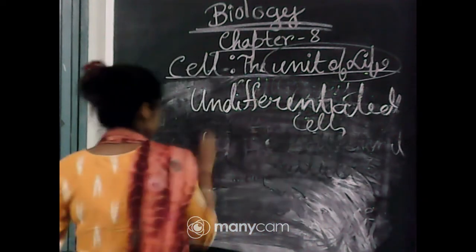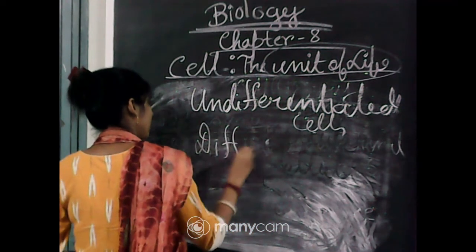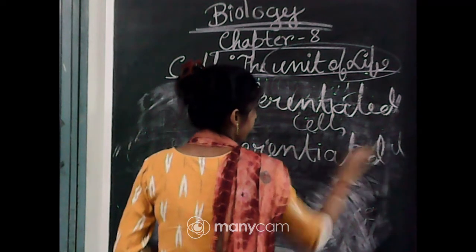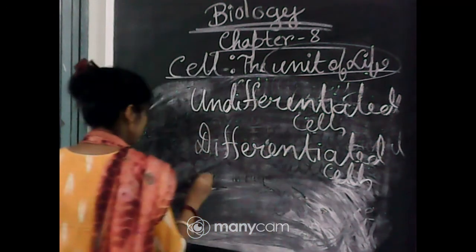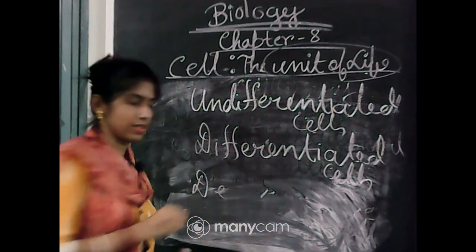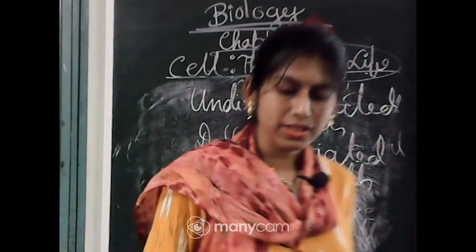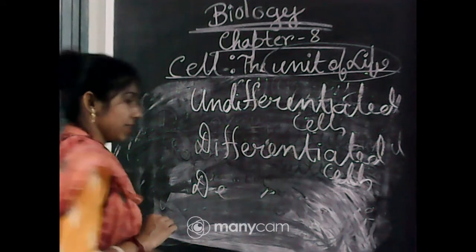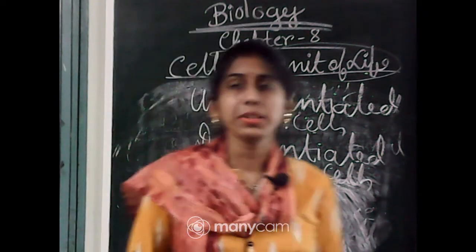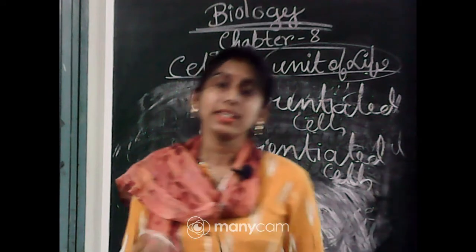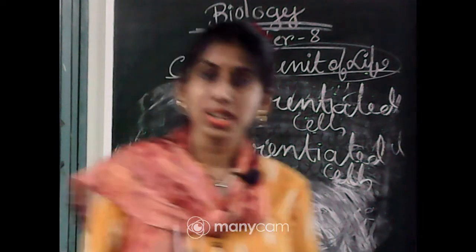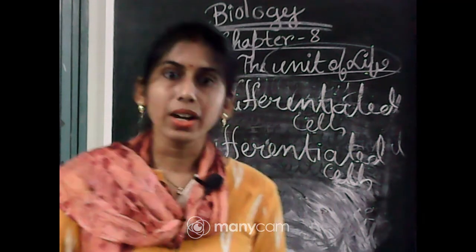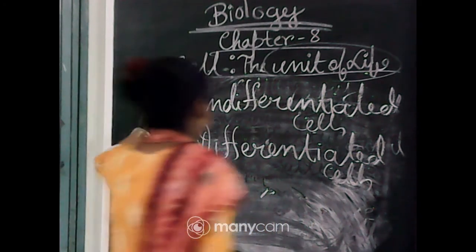Undifferentiated cells, differentiated cells and dedifferentiated cells. What is the meaning of these three types? The first one is undifferentiated cells. Undifferentiated cells are the stem cells, and these types of cells can undergo division. They have the power of division. So, the undifferentiated cells have the power of division.